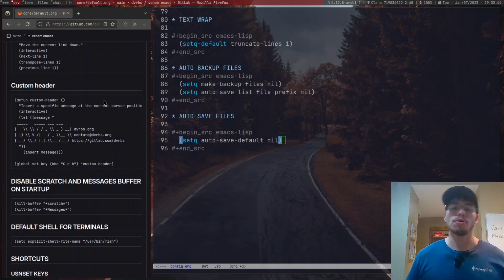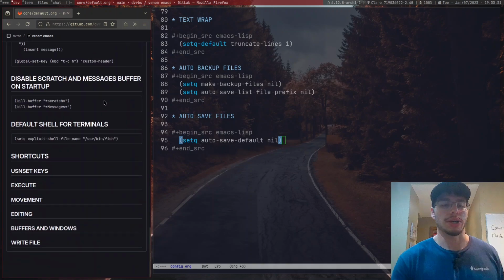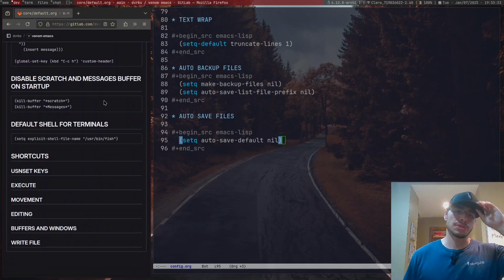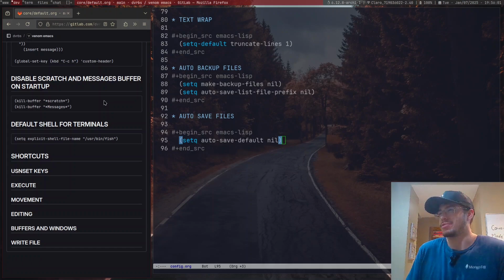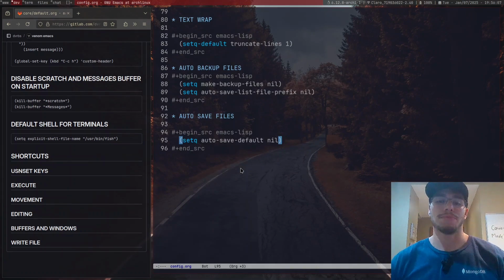Disable scratch and message buffer on startup. I'm not gonna do that anymore. I kind of did that in my versions. Not useful in here at all. Default shell for the terminals. It's not ideal to have your terminal being part of your configs unless you really want it to. So I'm not going to add that either. It's not really necessary.